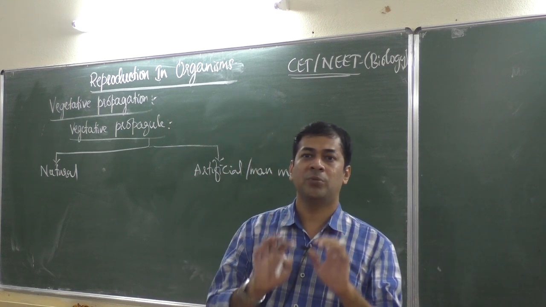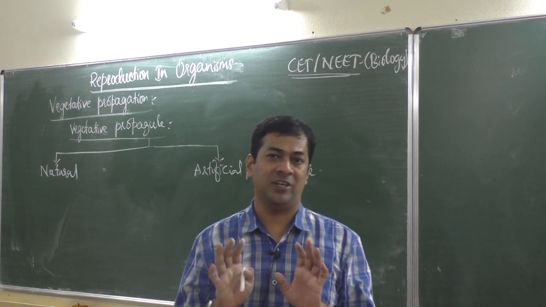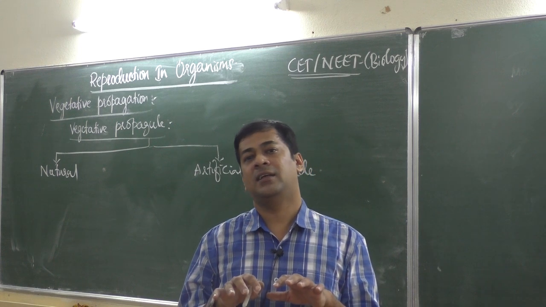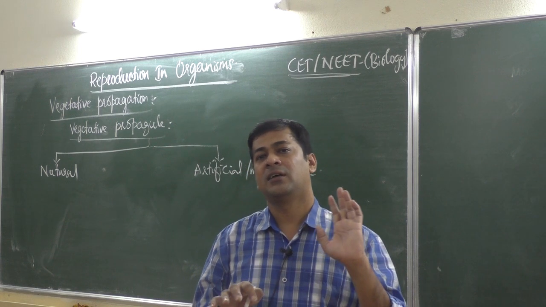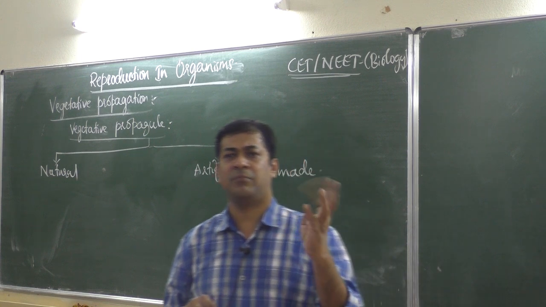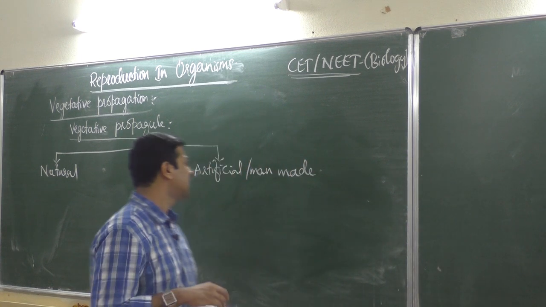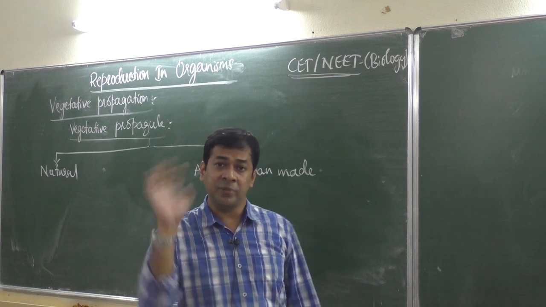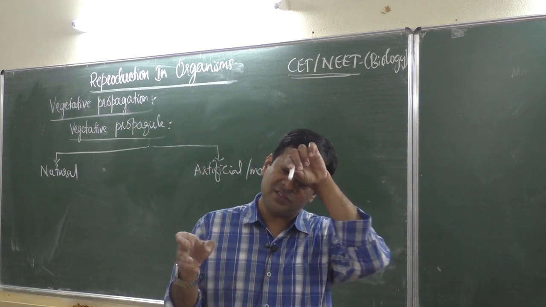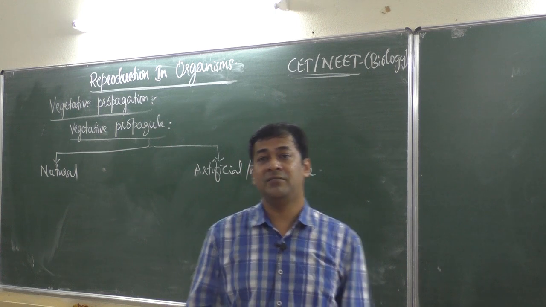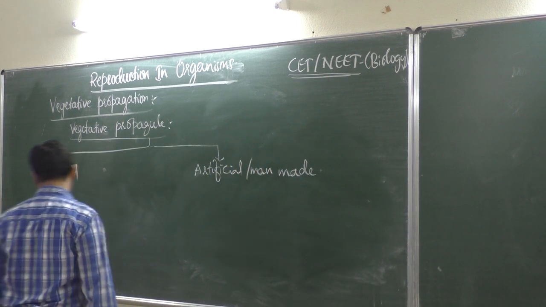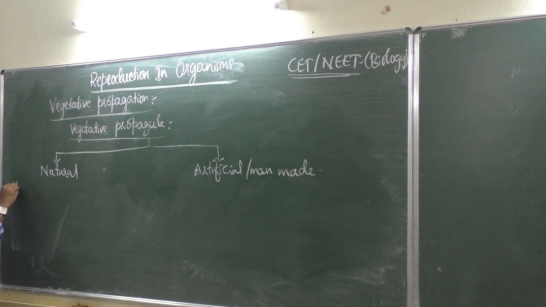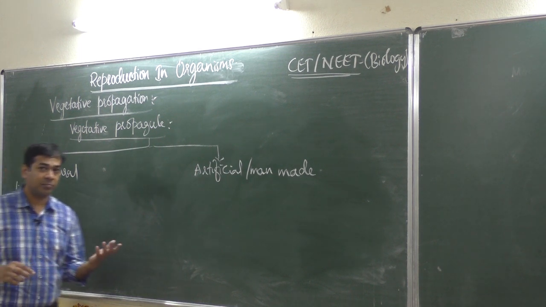That means human beings' interference is not there. We don't interfere in the plant. Then naturally these parts, stem, root, leaves, produce a new plant. Then it is natural vegetative propagation. Suppose human beings forcefully do artificial reproduction, then it is the artificial type of reproduction. Again, under the natural type of vegetative propagation, there are three types based on which part of the plant produces the new plant.